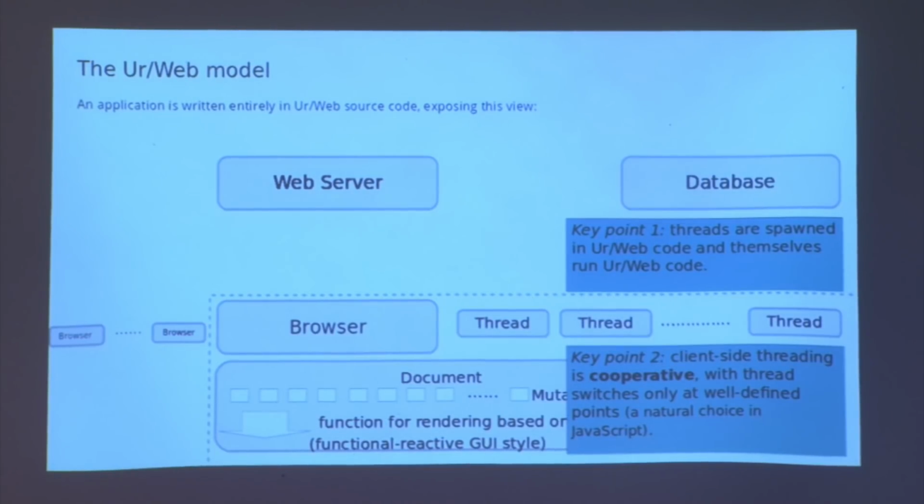And this is sort of a natural model to use given the way JavaScript is usually implemented. There isn't preemption in JavaScript in browsers already, so this is just presenting a threading abstraction on top of the callbacks-based model that JavaScript shows the programmer directly.